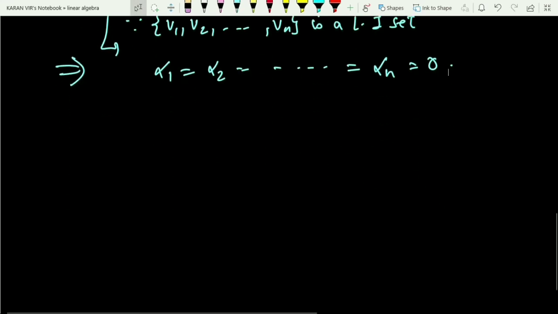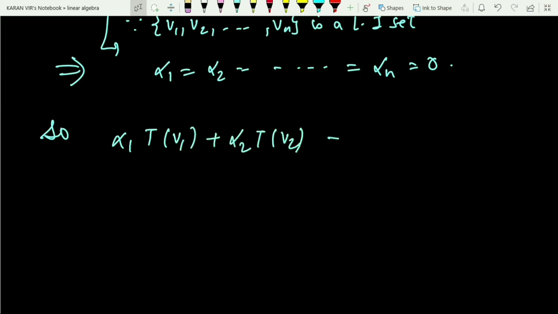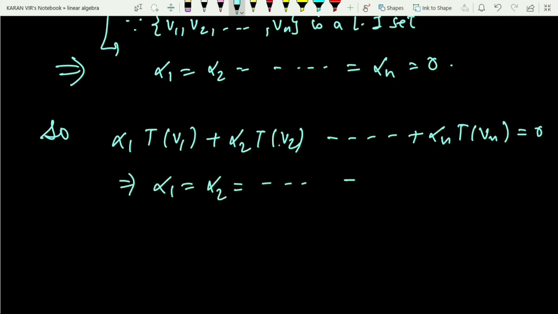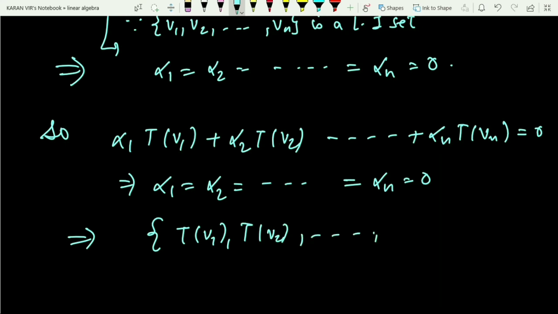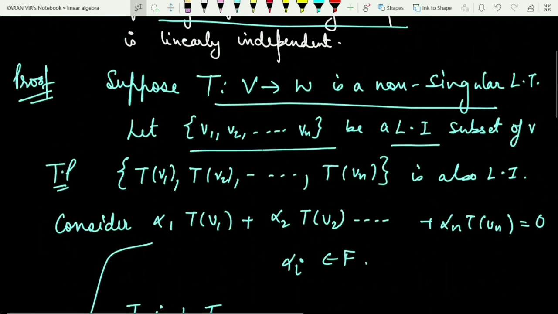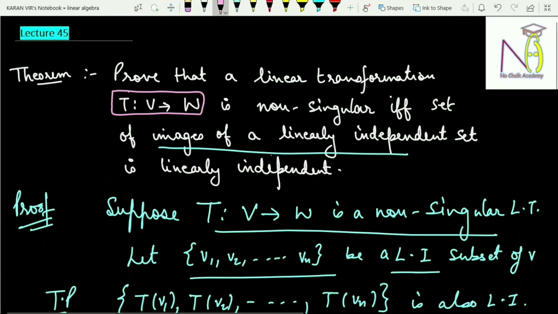So finally what can I conclude? I considered the linear combination alpha 1 T of V1, alpha 2 T of V2 up till alpha n T of Vn equal to 0, and finally I proved that alpha 1 is equal to alpha 2 is equal to so on to alpha n is equal to 0. So this implies that the set T of V1, T of V2 up till T of Vn is a linearly independent set. That is how we prove the linear independence. Now this statement is also true in both ways.